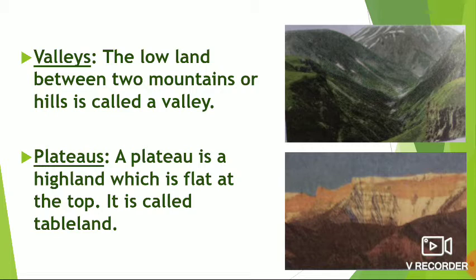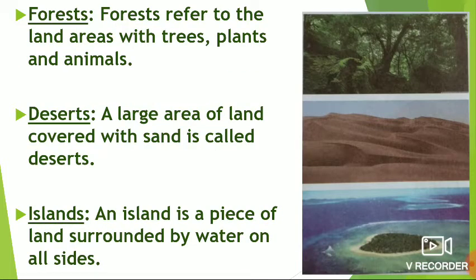Plateaus. A plateau is a highland which is flat at the top. It is also called tableland. See the picture. Forest. Forests refer to the land areas with trees, plants, and animals. Many people depend on forest for their livelihood. Deserts. A large area of land covered with sand is called a desert. Mostly camels are found in the desert area.